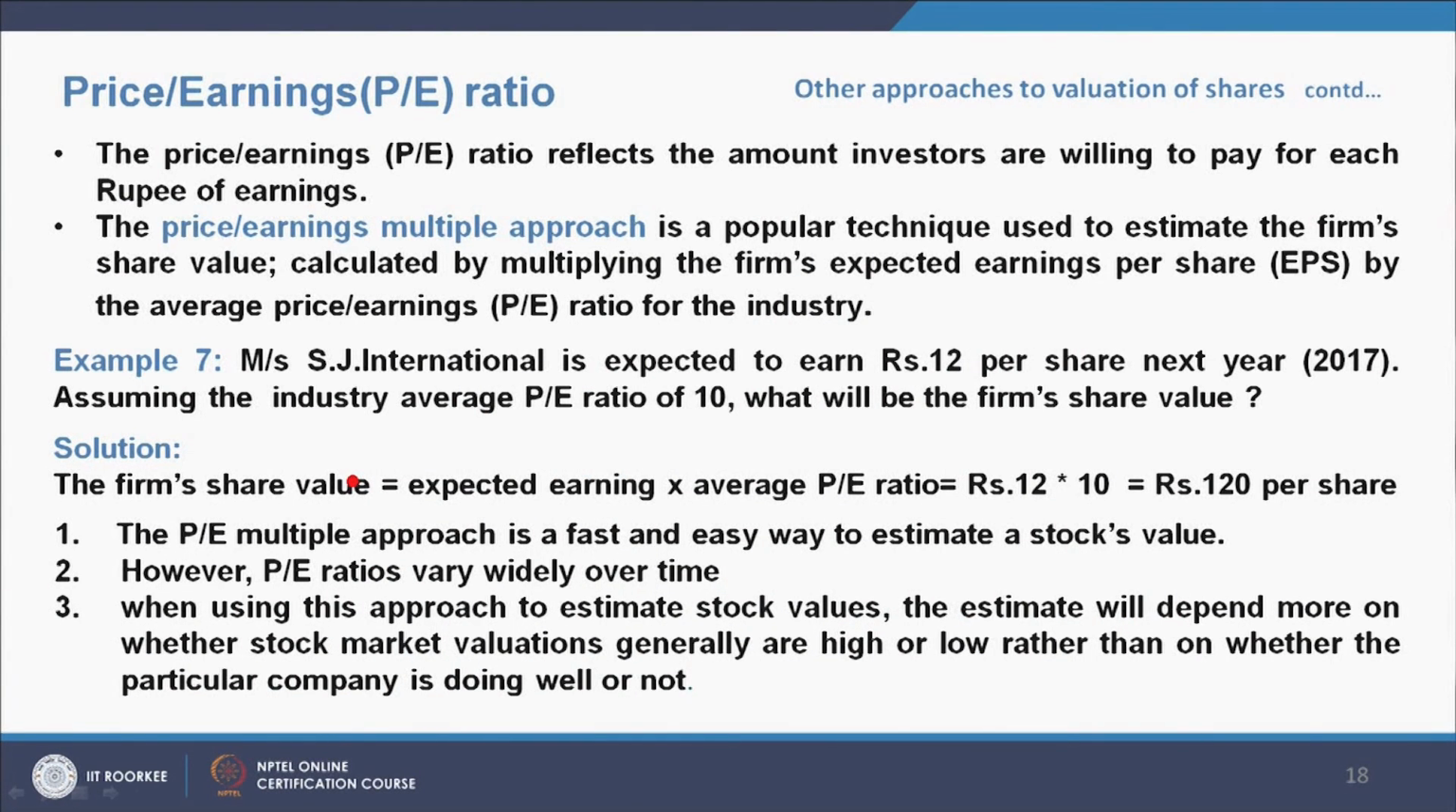Now, let us take an example. Example 7. Messrs. SJ International is expected to earn rupees 12 per share next year, that is 2017. Assuming the industry average PE ratio to be 10, what will be the firm's share value? Solution: the firm's share value is equal to expected earnings times average PE ratio, so it is rupees 12 times 10, which comes out to be rupees 120 per share.